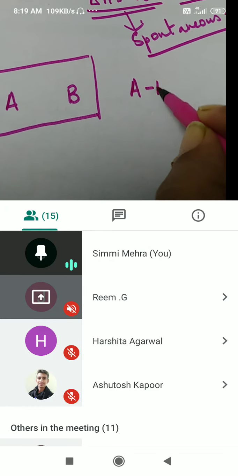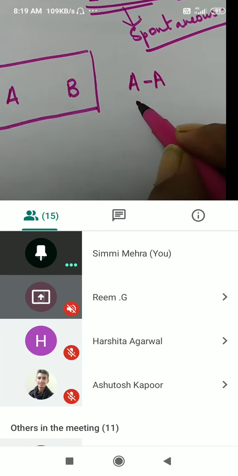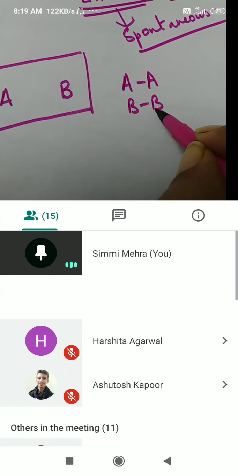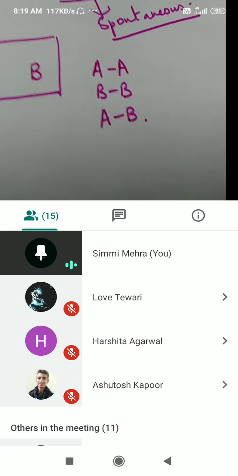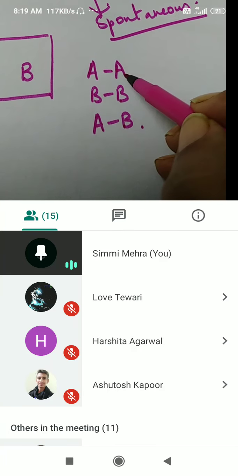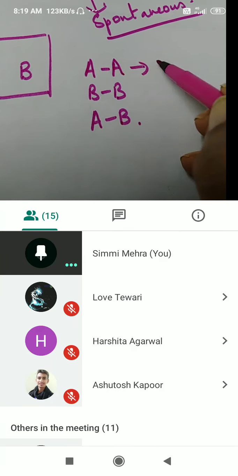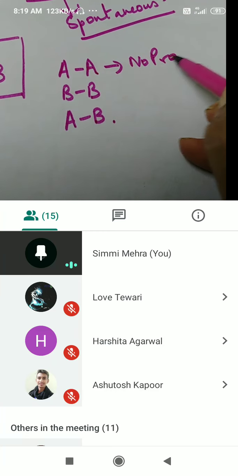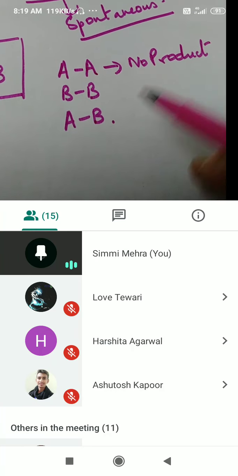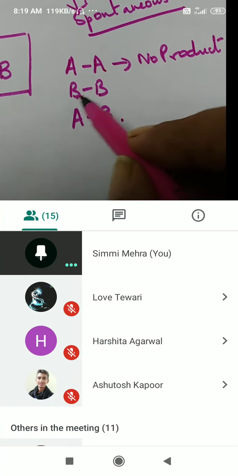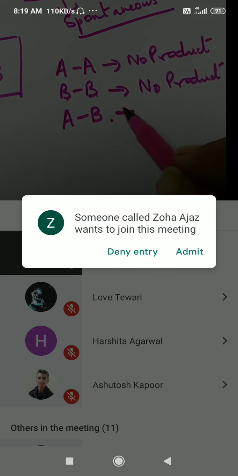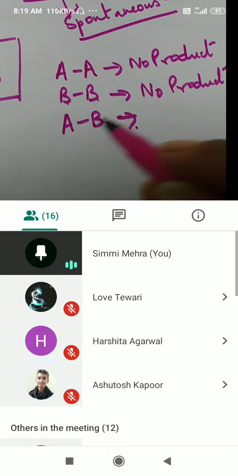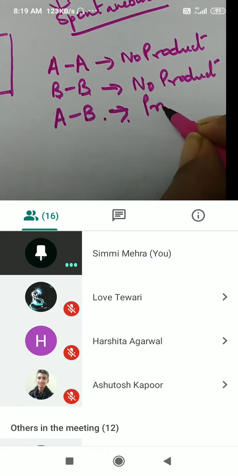A will collide with A, B will collide with B, and A will collide with B. When A and A collide, no product is formed because no new molecule is going to exist. When B collides with B, no new product is going to be formed. But when A collides with B, product is going to be formed.